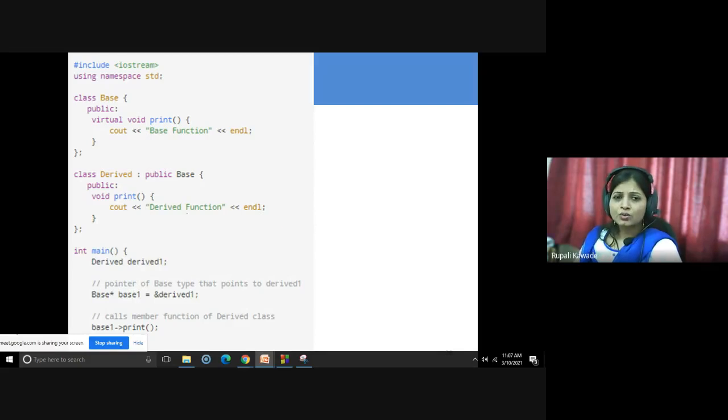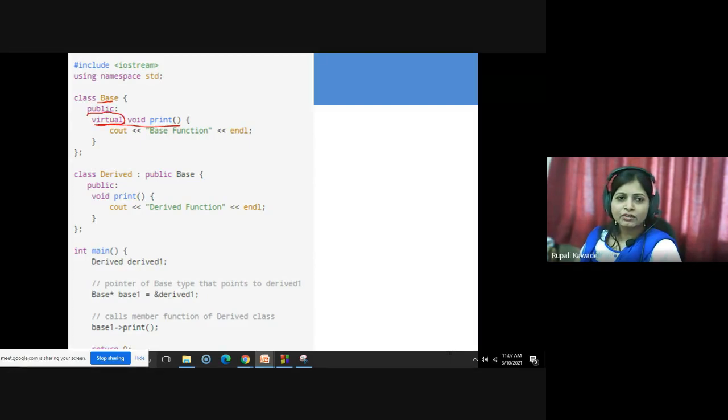So let's take an example of this. Suppose we have a base class in which we are making one print function virtual by attaching the keyword virtual. Only a single line is written here: cout base function. Here is the end of the base class.